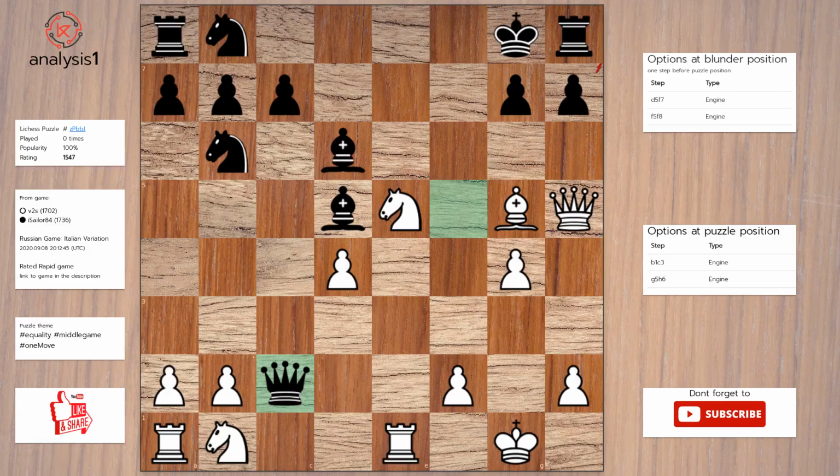Another puzzle. The threats are: queen takes pawn, check. The checks are: queen to f7, check. Queen to e8, check. Queen takes pawn, check. Here is the solution to the puzzle. Knight to c3.